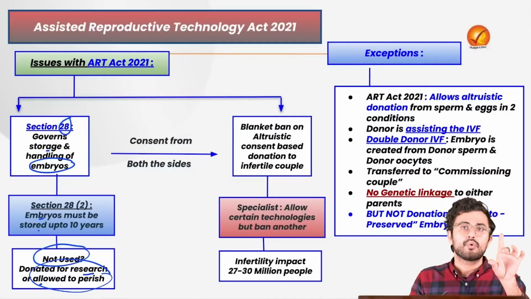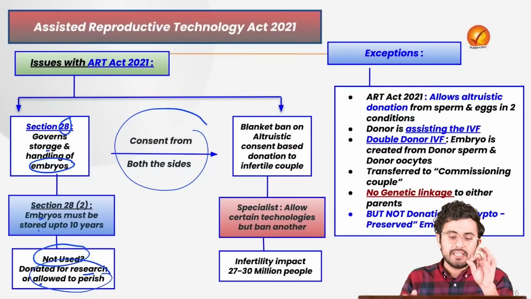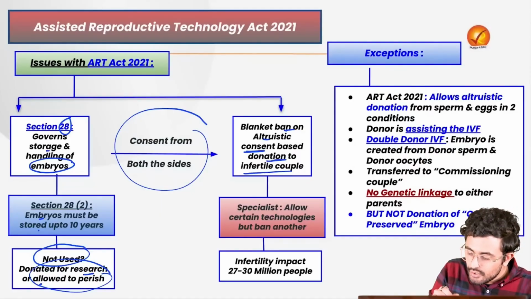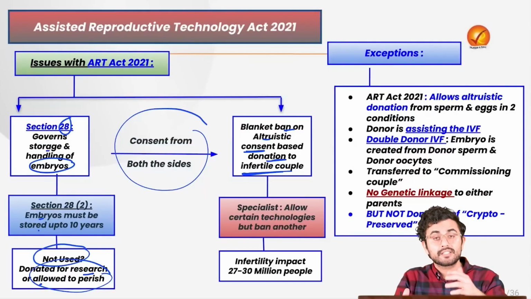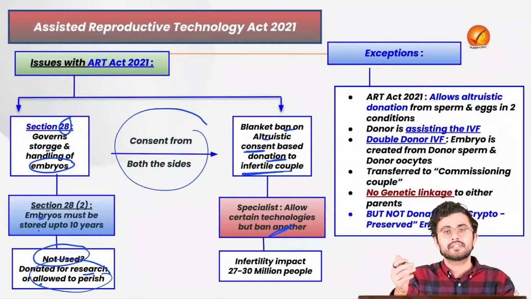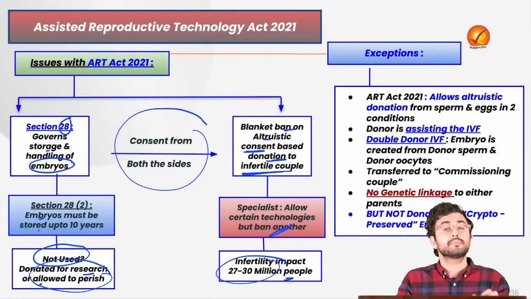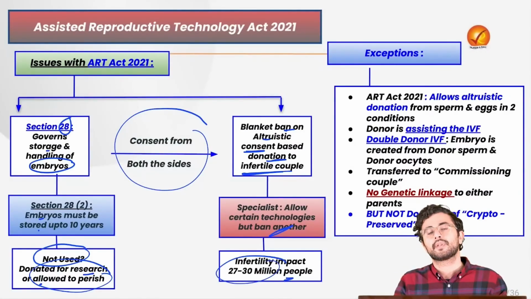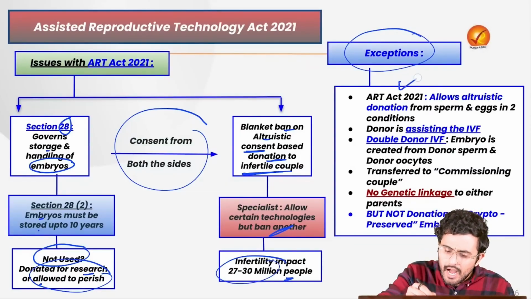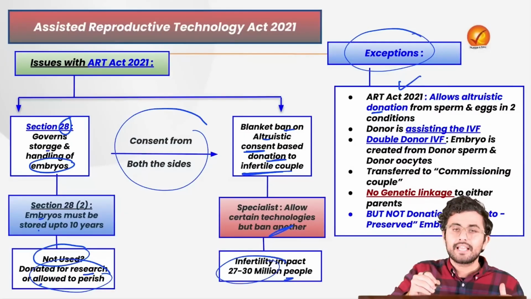The law says that no, even if there exists consent from both sides, from the donors and the acceptors, even then there exists a blanket ban on altruistic consent based donation to infertile couples. So various specialists say that you are allowing certain technologies under certain conditions but restricting others. Remember that infertility impacts 27 to 30 million people in our country, and thus it is a very serious issue. However, in the act itself there exists a certain exception. The ART Act 2021 does allow altruistic donation of sperms and eggs in two conditions.